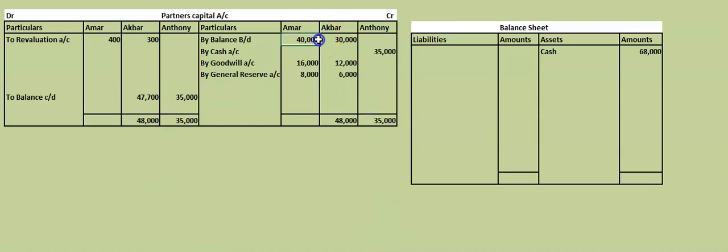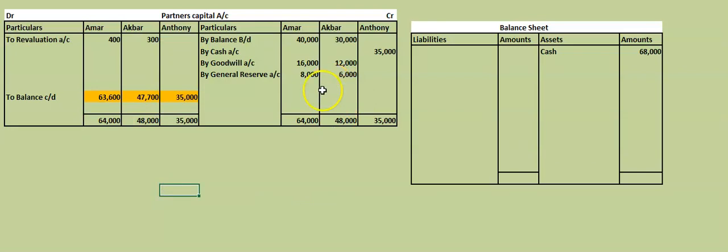Next, this total 64,000. 64,000 minus 400. How much is that? 63,600. These are the new balances of the partners.